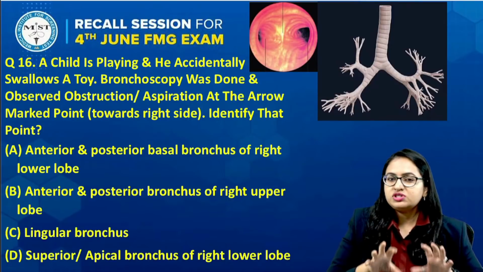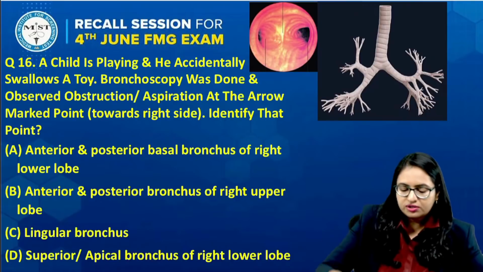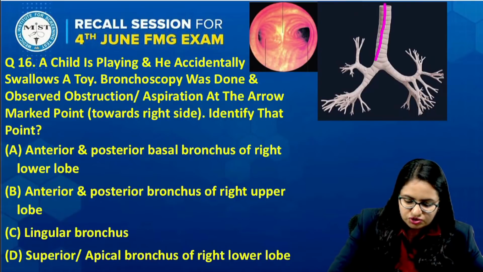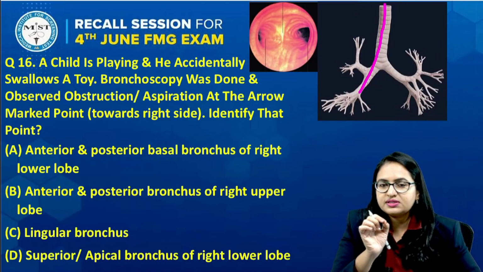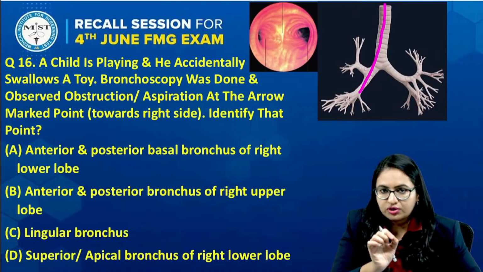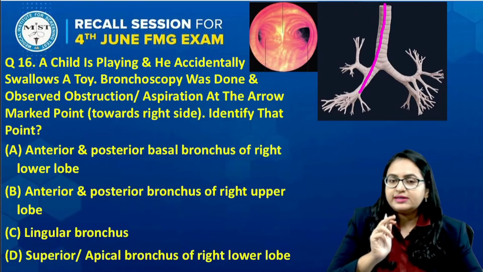It was a schematic image, and an arrow was put. Some students say that some object was shown going in this way, and they have said that this point is coming till which bronchus, or the obstruction of the structure is till which bronchus. So let us read the question over here.